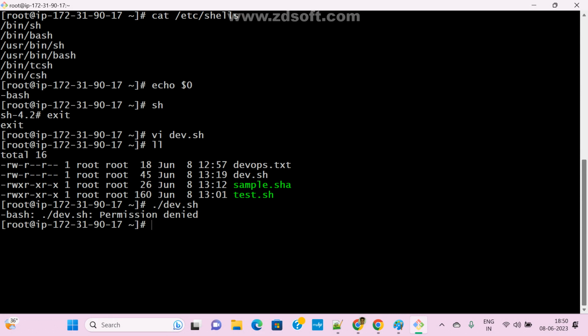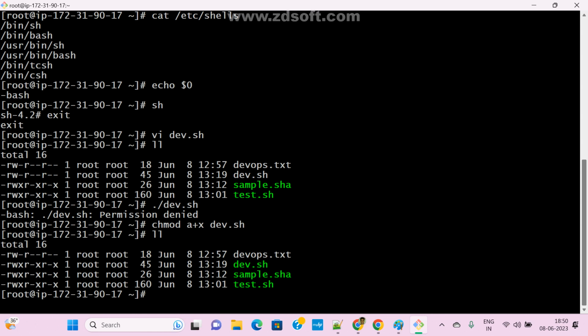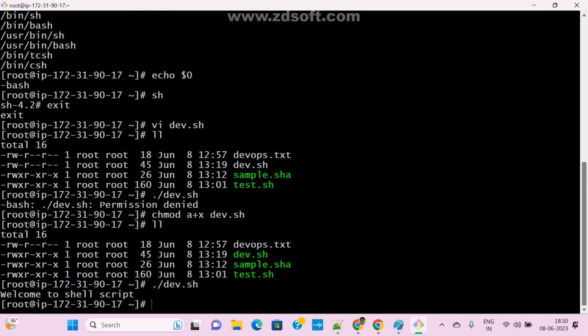If you want to run this file, which permission we need to add? Execution permission. So chmod a plus x dev dot ss file. Now ll. Now anyway, I have given full permission. Now we can run dot slash your file name, dev dot ss file. Now we can see the output.